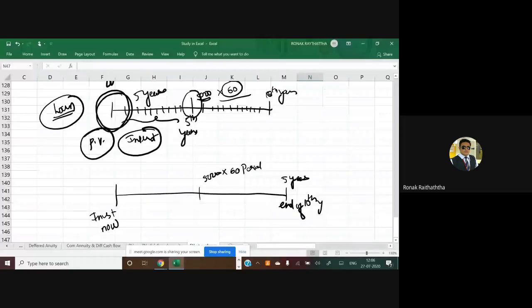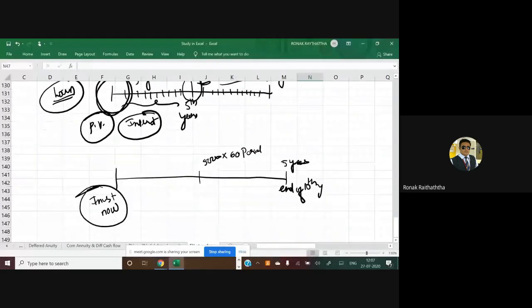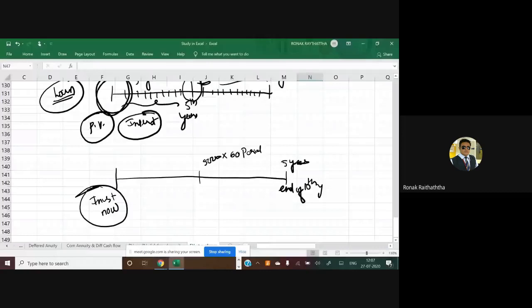You may say that I want to invest something right now. There are various investment plans, pension plans, in which you will be investing right now, but right from the first year, you will not be given the money. There are various such types of insurance and pension plans. So you want to invest something lump sum right now, and you want to know what amount I should invest right now if I want to receive 5,000 rupees on a monthly basis for 60 months after the end of the 5th year. So there is a deferment period coming over here, yes or no?